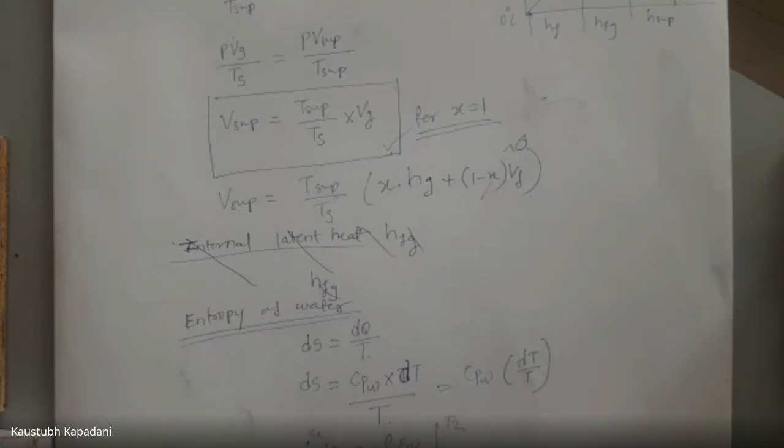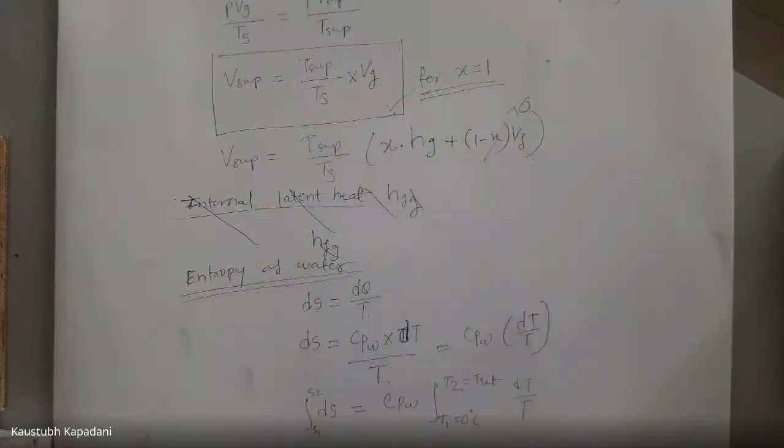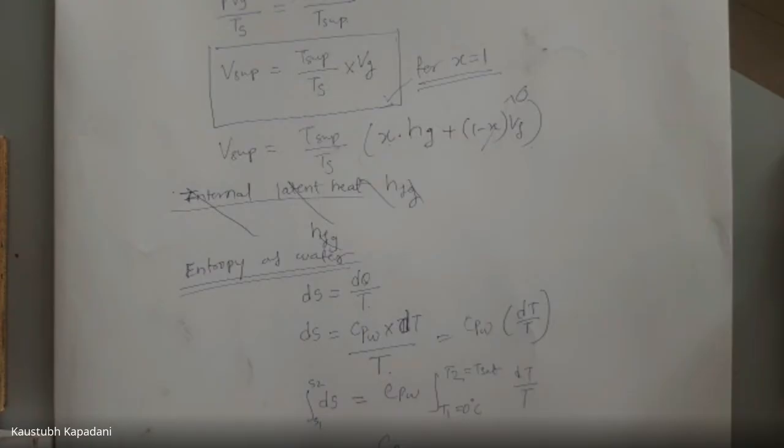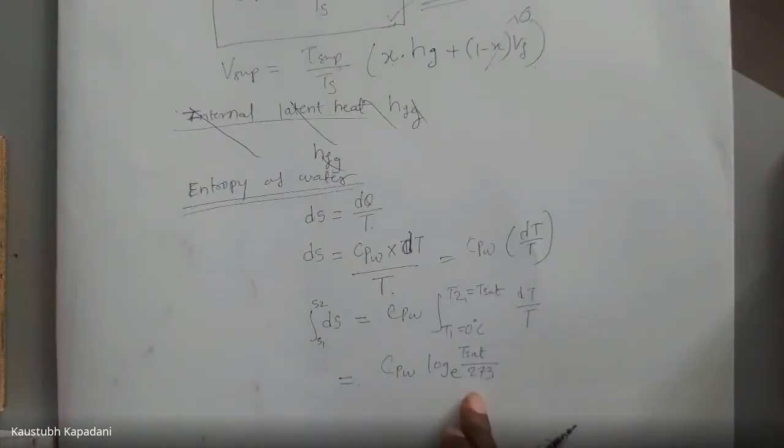T1 is 0 degrees Celsius, T2 is Tsat. So dT by T is integrated, and I'm getting Cpw log to the base e of Tsat divided by 273, which is 0 degrees Celsius. This is the formula I am getting for Sf, that is the entropy of water.